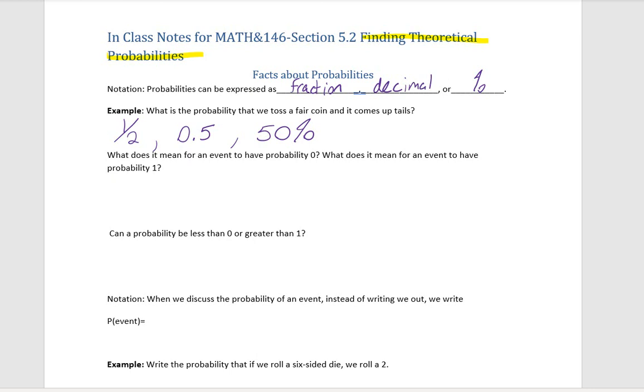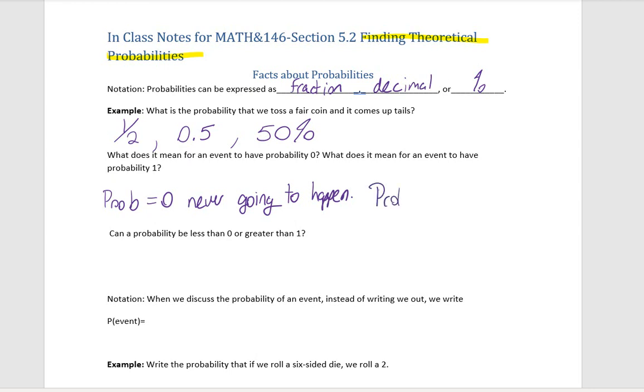So what does it mean for an event to have a probability of 0? And what does it mean for an event to have a probability of 1? Well, a probability of 0 means it's never going to happen. Okay, so if something has a 0% probability, that means it's never going to happen. So for example, what's the probability that the sun doesn't rise tomorrow? It's a probability of 0.